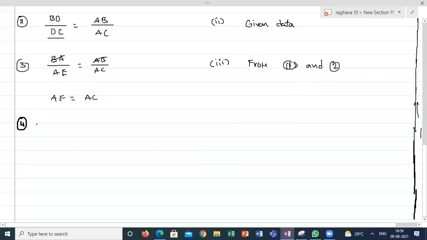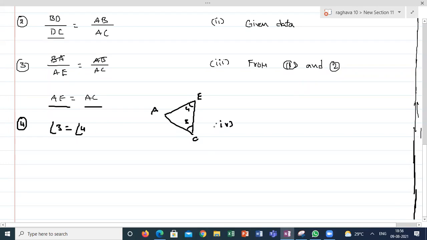The fourth statement is, from this AE is equal to AC. If I'm taking the triangle AEC, this is angle 4, this is angle 3. I can write angle 3 is equal to angle 4.